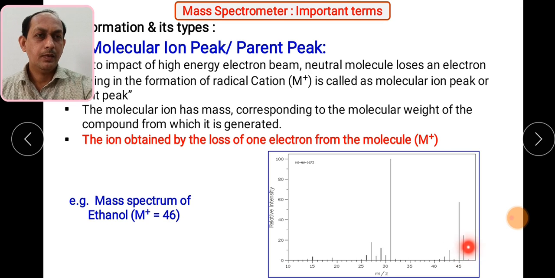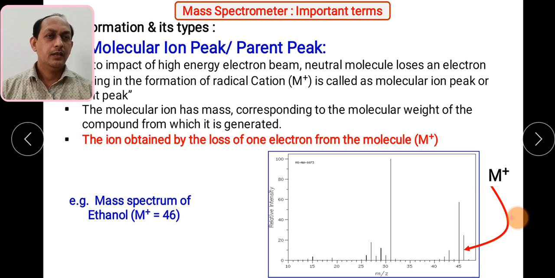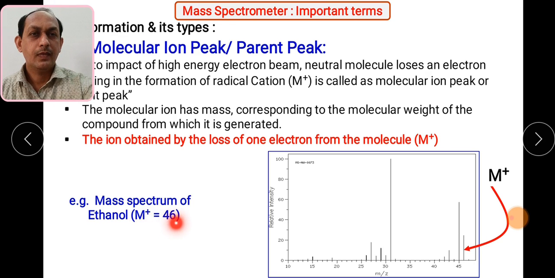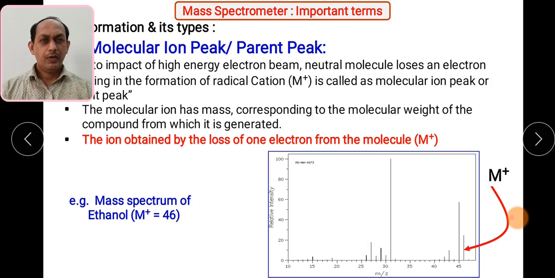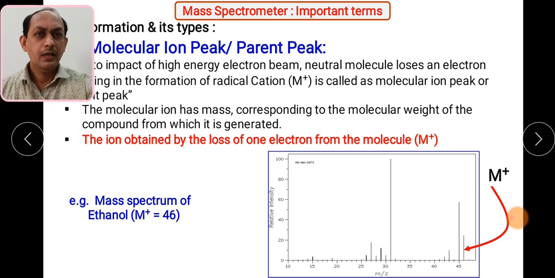This is the line for the molecular ion peak, and this peak is called the molecular ion peak, equal to 46. This 46 peak will again be fragmented into different fragments, and you can see some fragments having higher intensity and some having lower intensity. You will come to know why some peaks have higher intensity and why some have lower intensity. So remember, the molecular ion peak or parent ion peak is formed by the loss of one electron from the molecule.